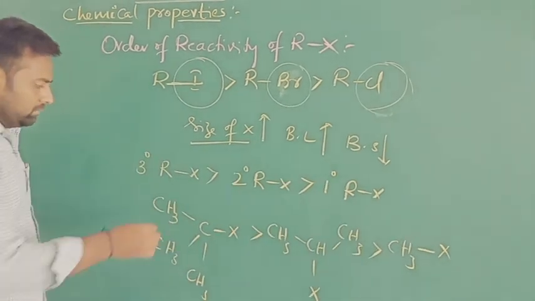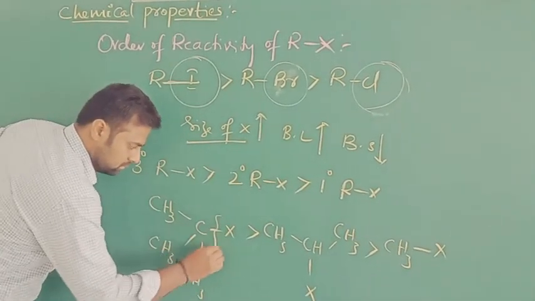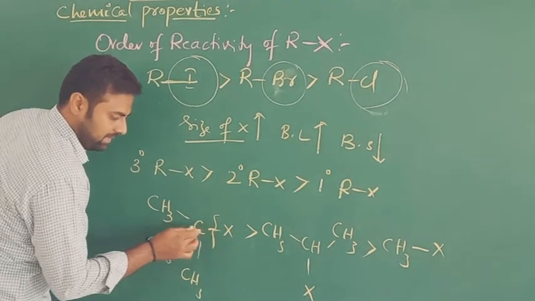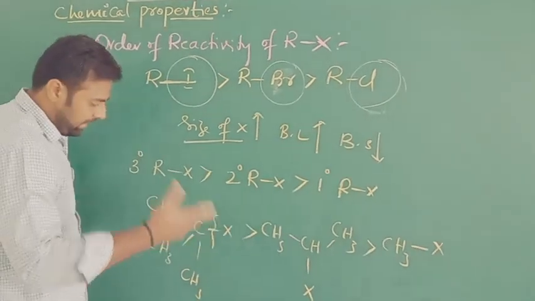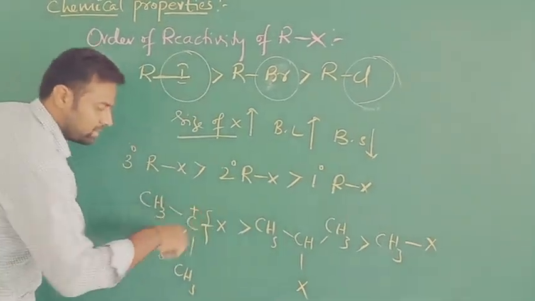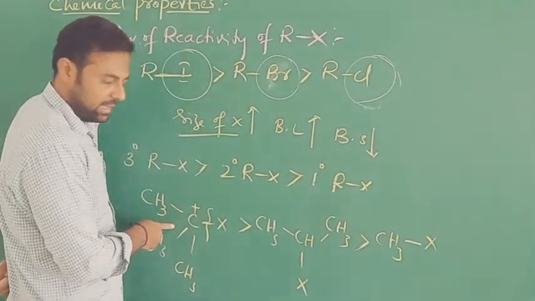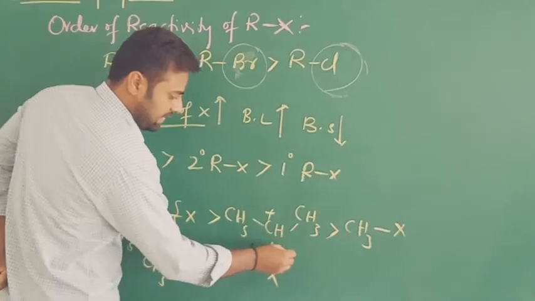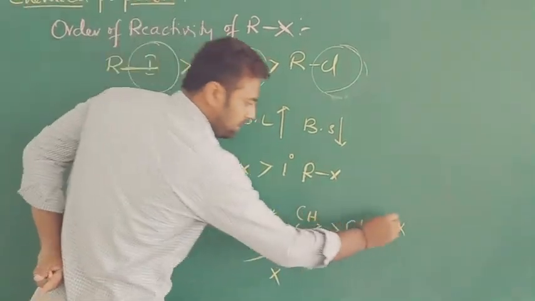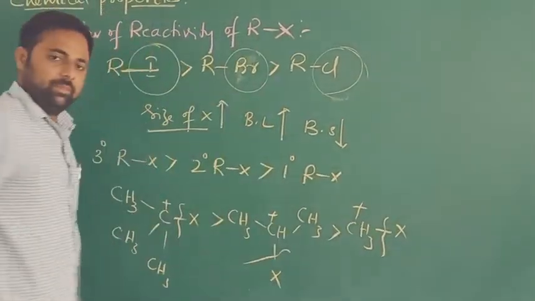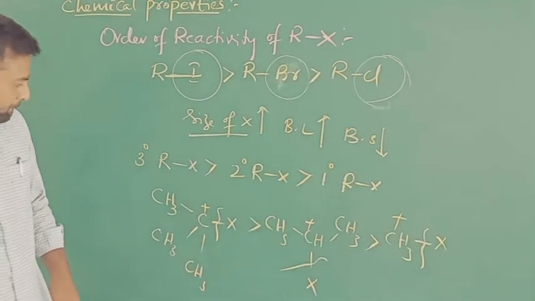How? During the reaction, the C-X bond is going to break. That leads to the formation of carbocation, right? Tertiary carbocation will form here, the secondary carbocation will form here, and primary carbocation will form here.